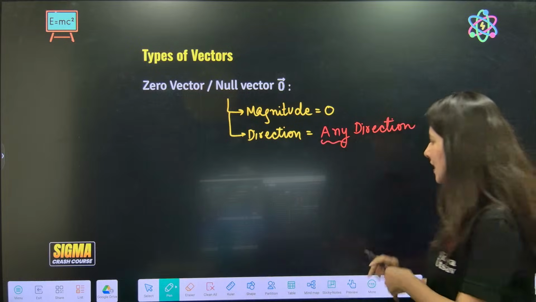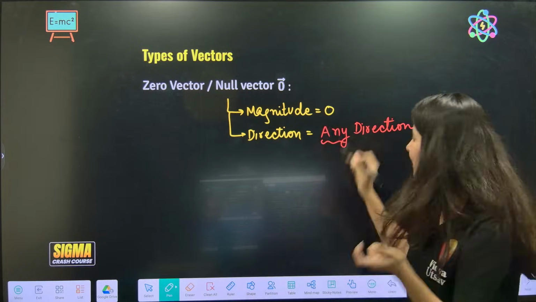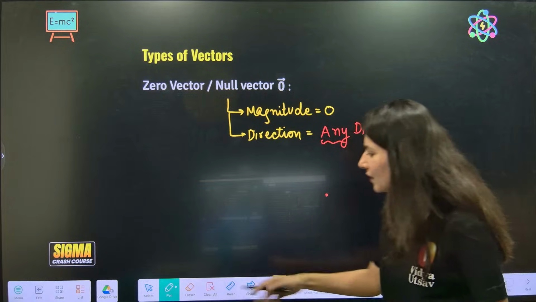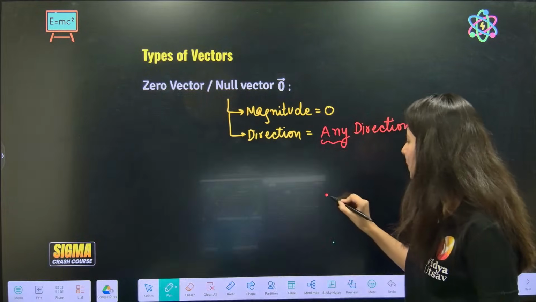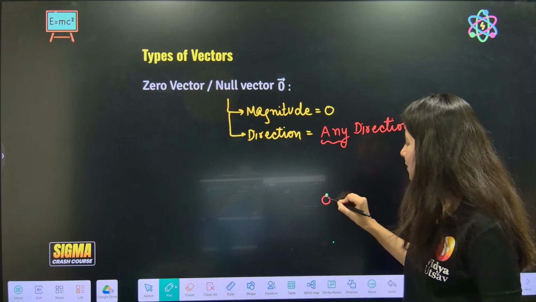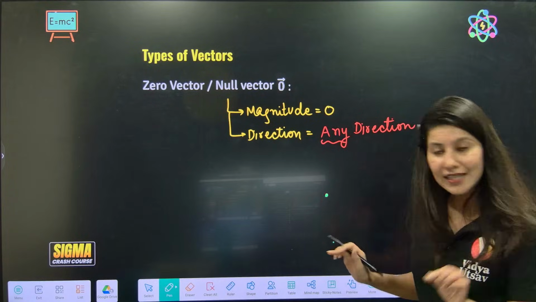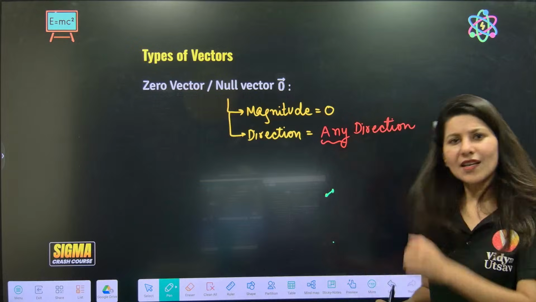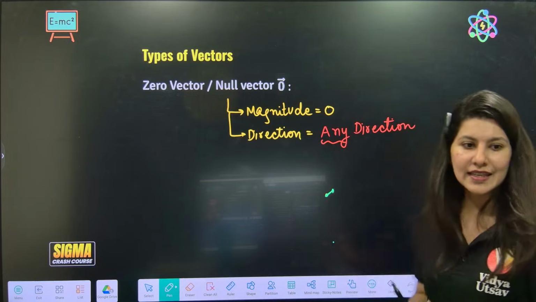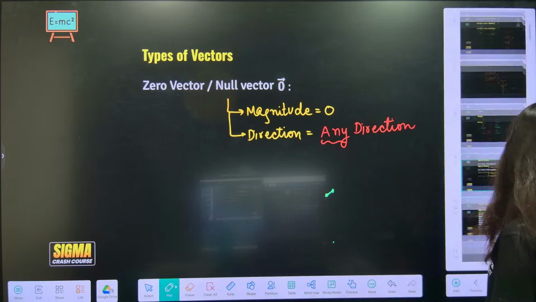So any direction. Any direction means, for zero vector, null vector, magnitude zero, it will behave like a point. So initial and final point will be the same. And it could be any direction. If you want to impart direction, it could be any direction. You say at a time only one direction, but any direction, right? So this is how it is going to happen.